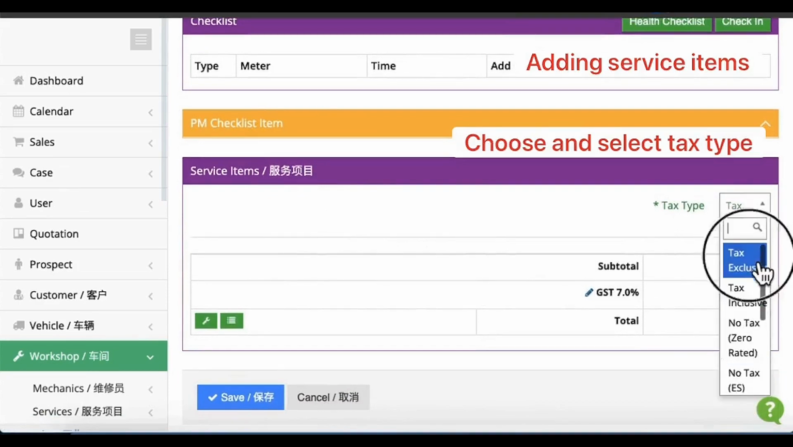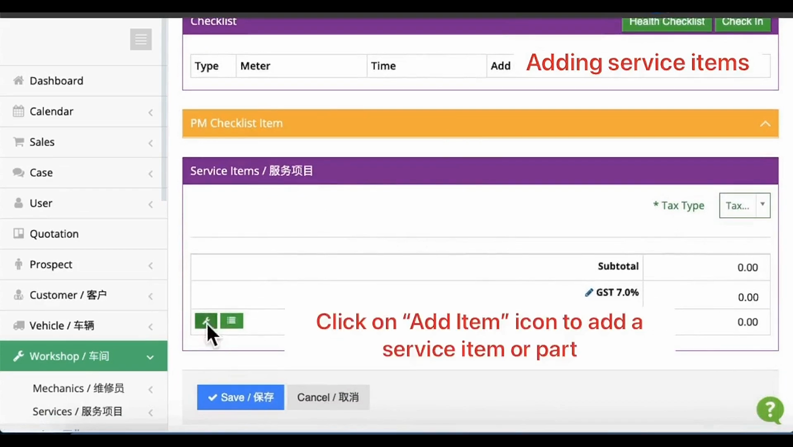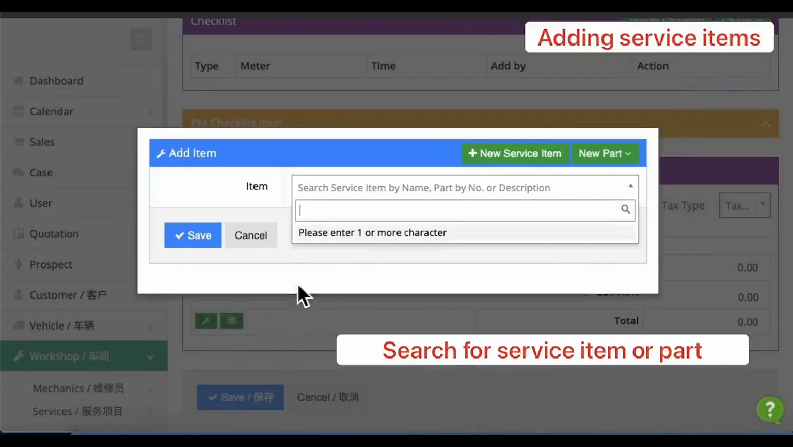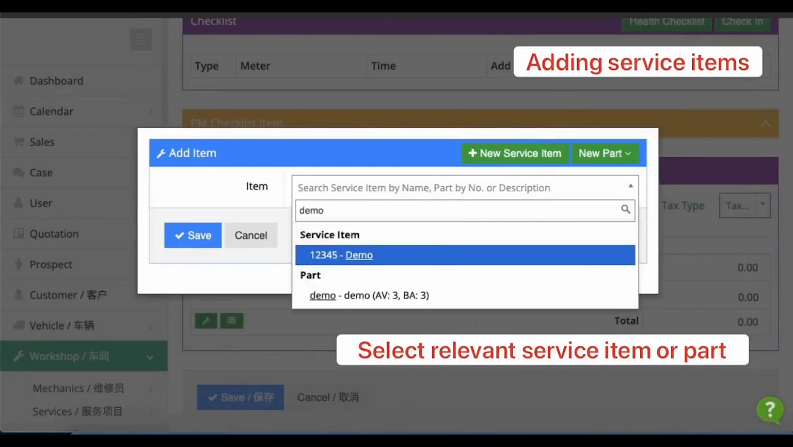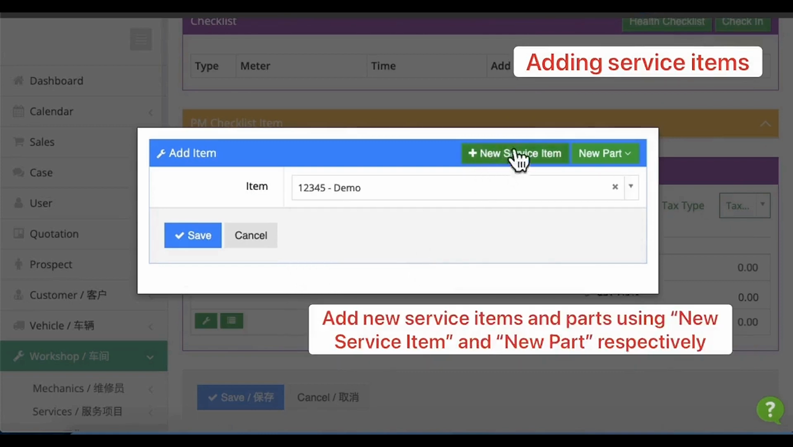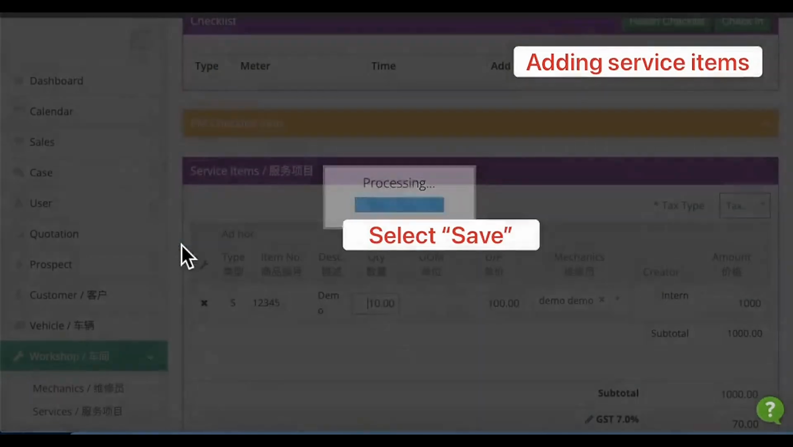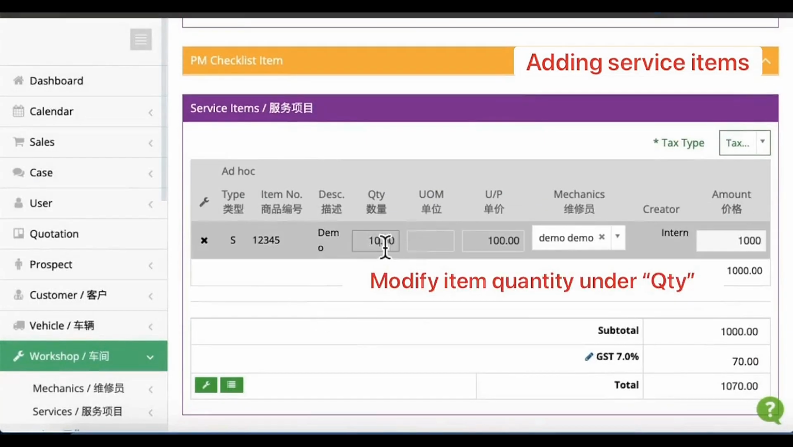Choose and select tax type first, then click this wrench icon to add service items or parts. Search for the service item or part from the drop-down list. Or you may also add a new service item or part using these buttons. Click Save to add, and then modify the item quantity.